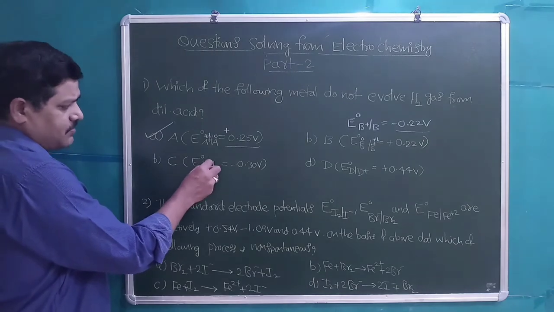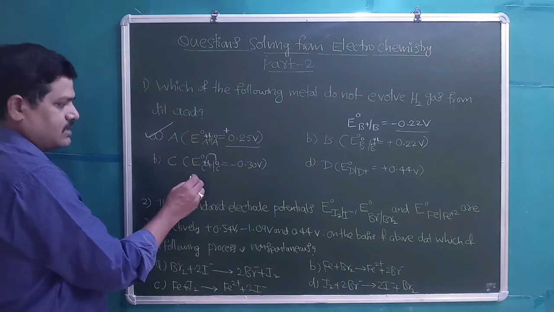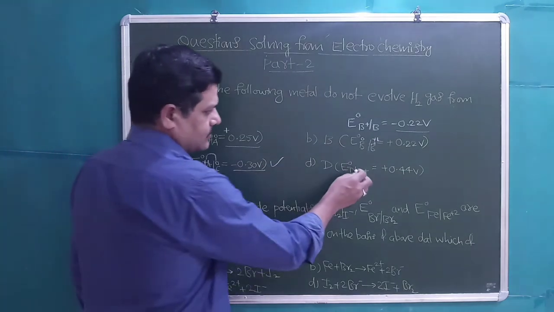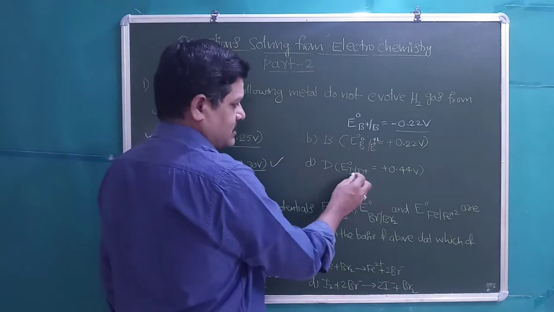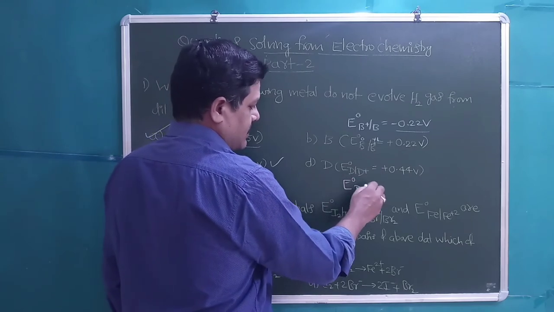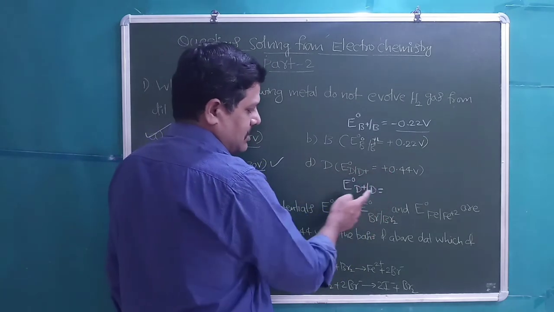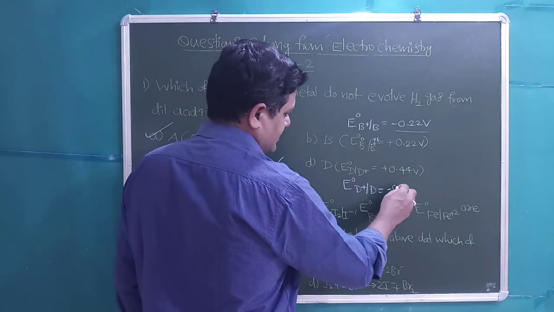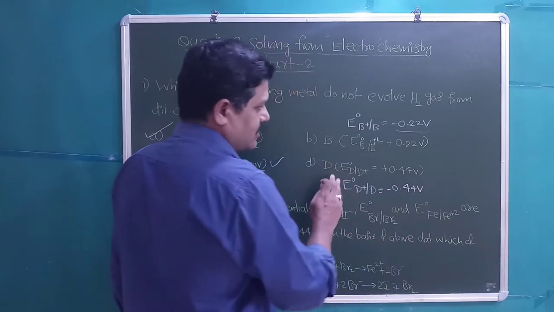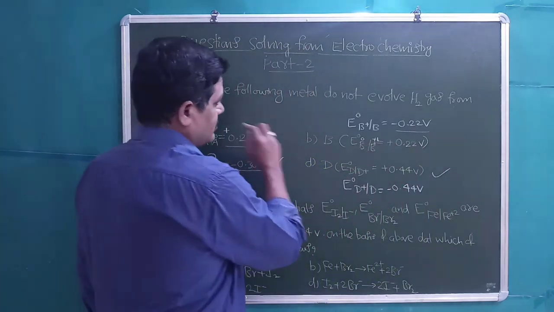Here C, plus 1 to 0, a decrease in oxidation number, so it is a reduction potential. Yes, it is given as a reduction potential. So with a negative reduction potential, it can give H2 gas. Here E0 D/D+ is not a reduction potential, so convert it into E0 D+/D. The sign will change, because what is given is an oxidation potential, and to convert into a reduction potential we simply change the sign. This is minus 0.44 volts. A metal with a negative reduction potential will give H2 gas when it reacts with dilute mineral acids.